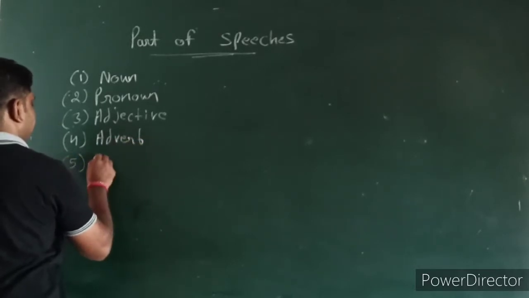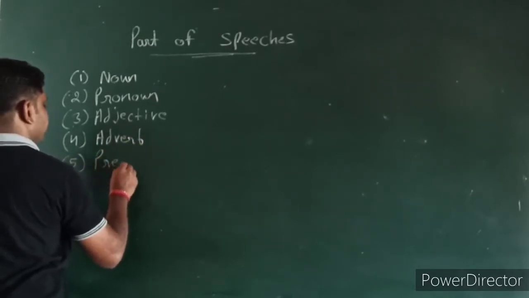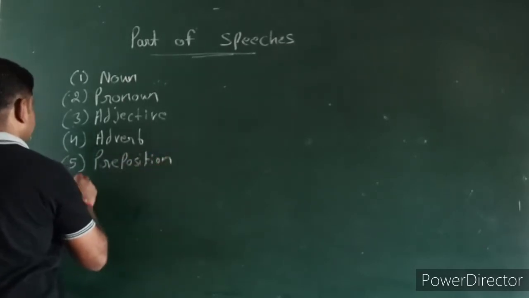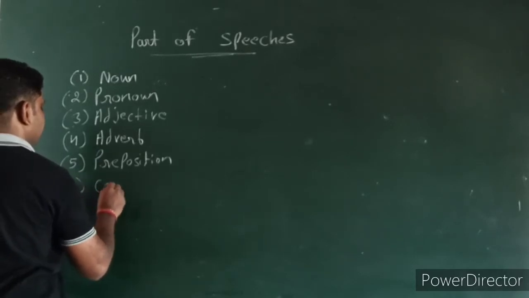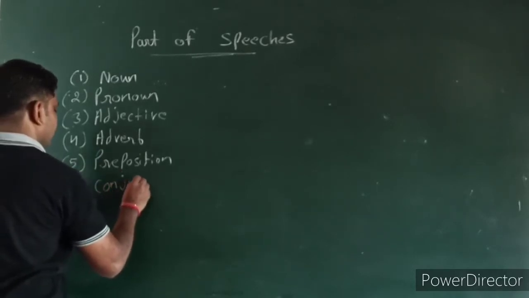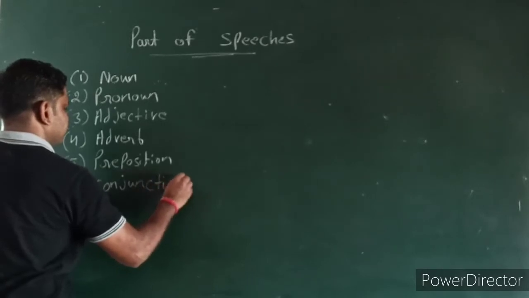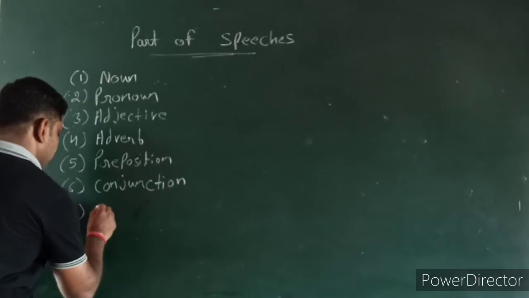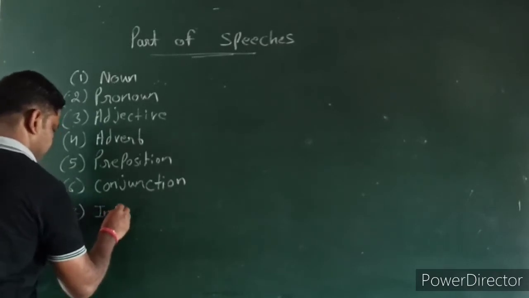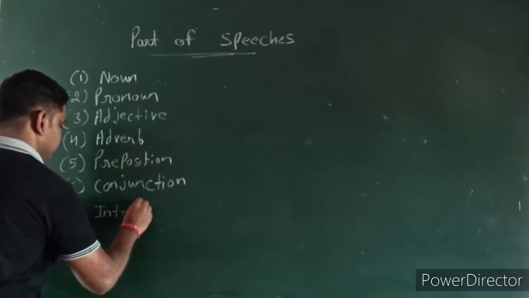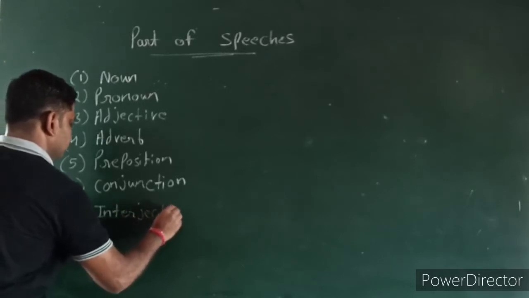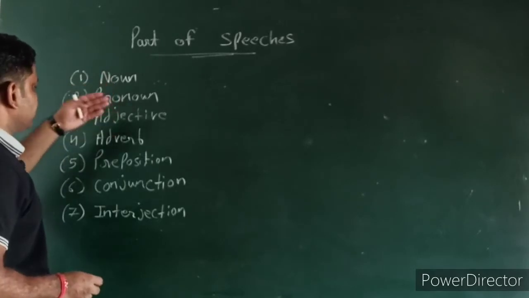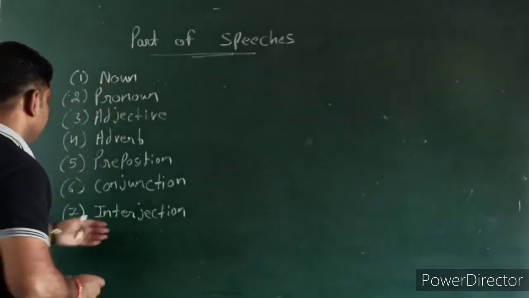Number 5, preposition. Number 6, conjunction. Number 7, interjection. So we have noun, pronoun, adjective, adverb, preposition, conjunction, interjection.